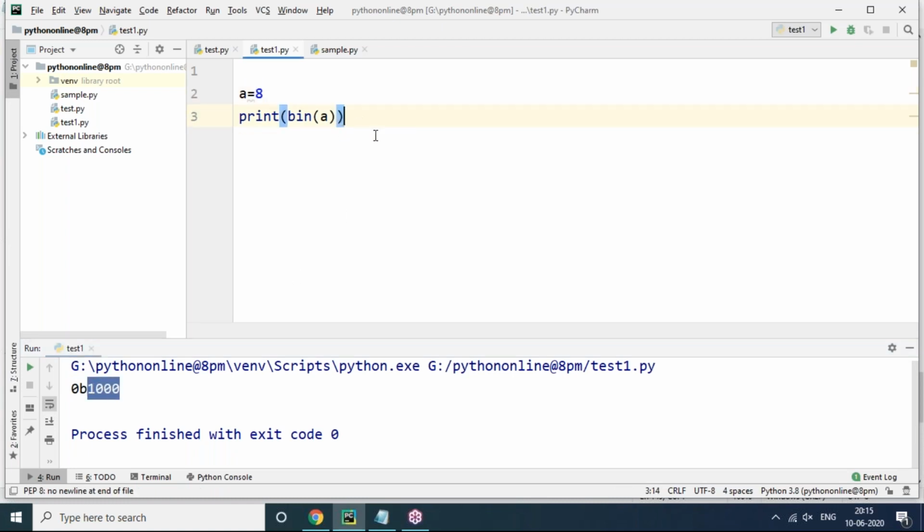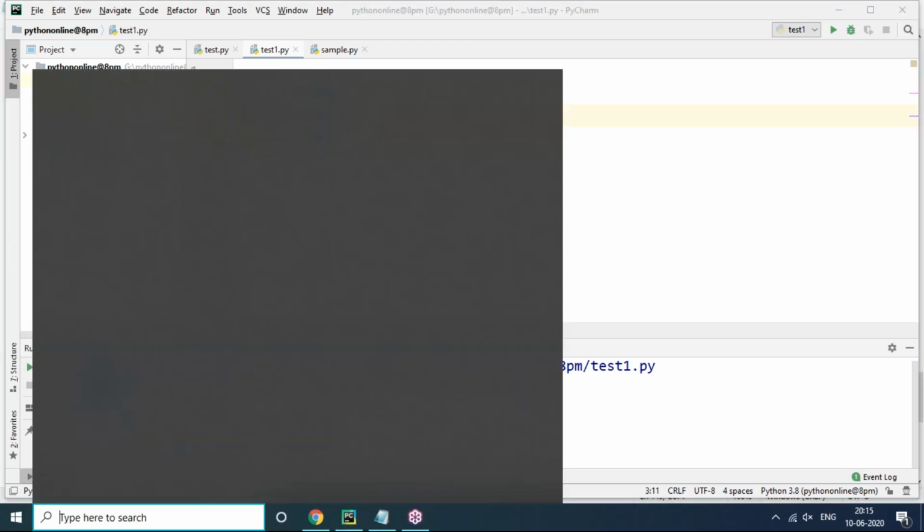But you may have a doubt, and many people will ask the cross question: sir, how did the binary form of 8 come? That's the reason I'm going to discuss clearly how to calculate manually a number from decimal form into binary form. So let's take the value 8 and convert that decimal form into binary form.